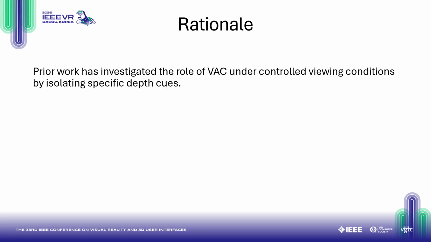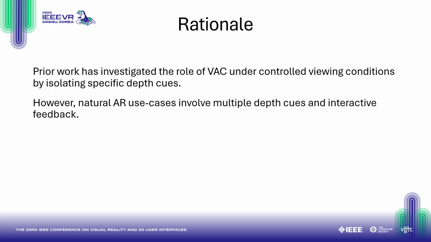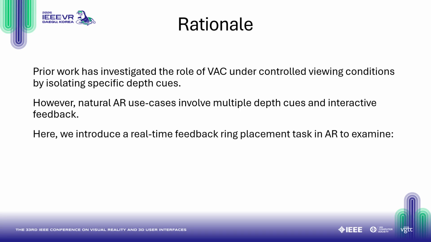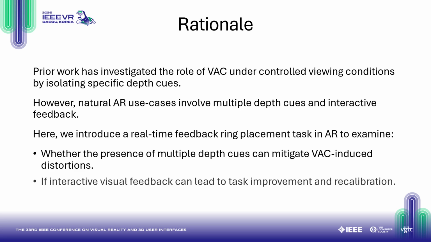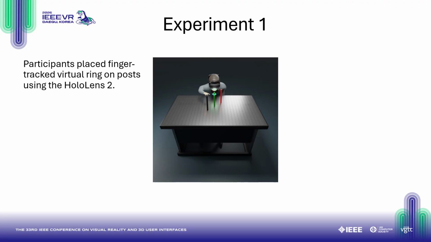The prior work on VAC has largely been conducted under controlled viewing conditions by isolating specific depth cues. However, natural AR use cases typically involve multiple depth cues together and interactive visual feedback. Therefore, in the current study, we introduce a real-time feedback ring placement task in AR in order to examine whether the presence of multiple depth cues can mitigate VAC-induced distortions, and if interactive visual feedback can lead to task improvement and spatial recalibration. In experiment 1, participants placed a virtual ring over a post at one of 3 distances.